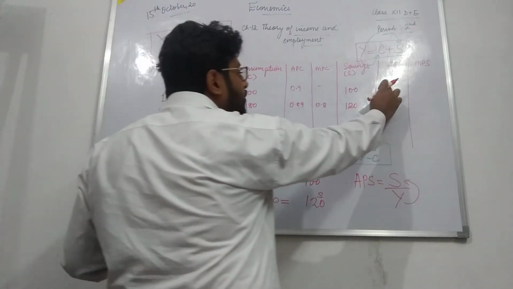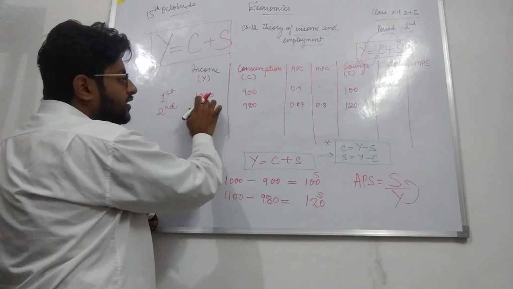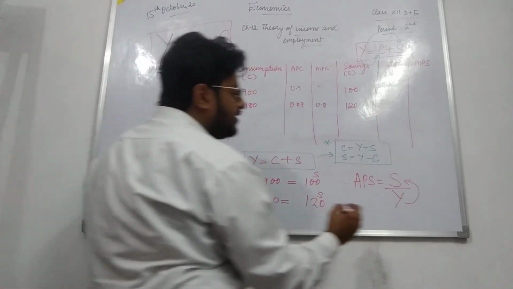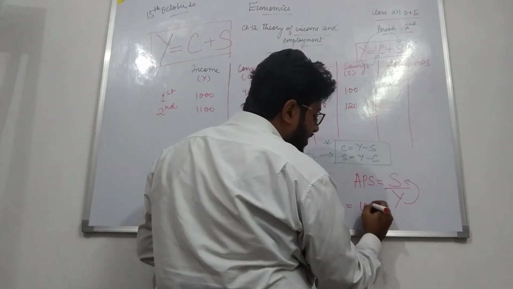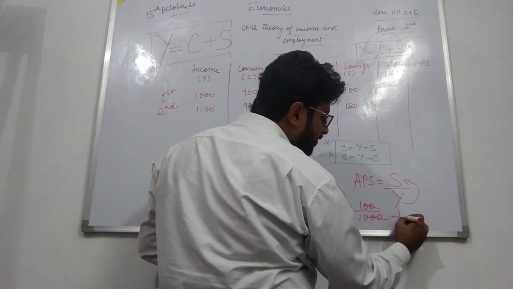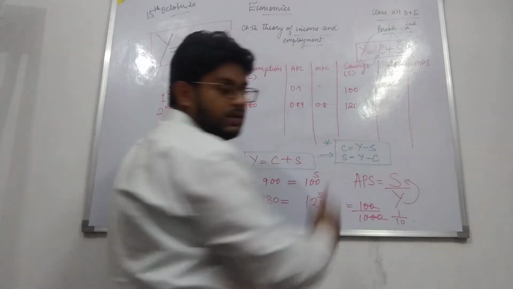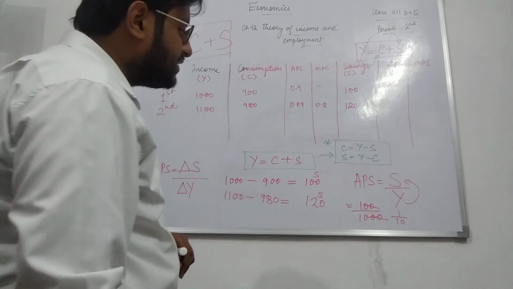If we have to calculate APS at the first point, then we do S upon Y, 100 upon 1000. So what will be the answer? 1 upon 10, that is 0.1. This will be our APS.